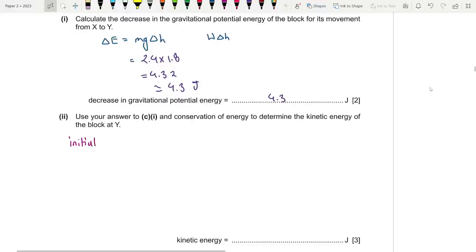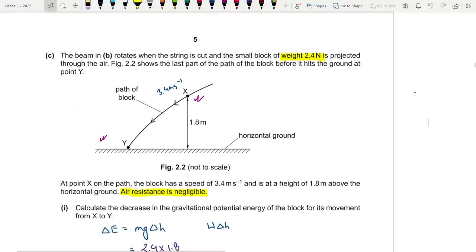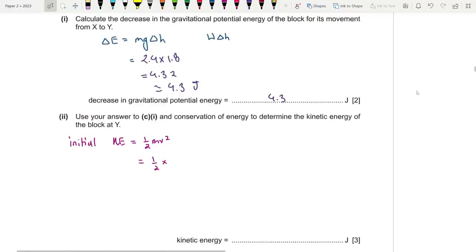So initial kinetic energy is equal to half mv squared. If you want to find out the mass, you know that mg is equal to 2.4, so the mass is going to be 2.4 by 9.81 times v squared.